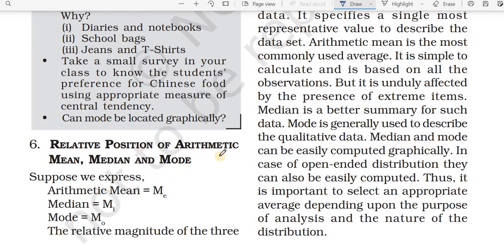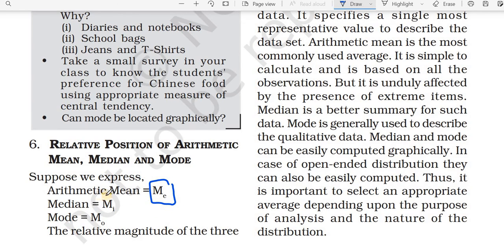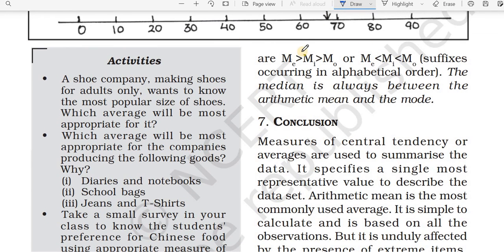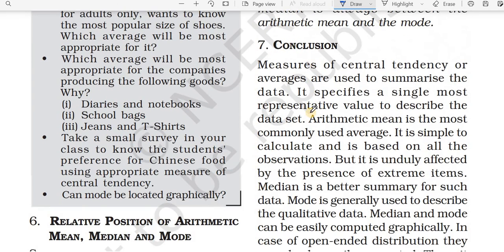Here is the relative position of the arithmetic mean, median and mode. The arithmetic mean symbol we can express as Me, median as Md, and mode as Mo. The relative positions of these three we can write in alphabetical order. The median is always in the middle position between the mean and the mode, and the mode is in the last position.